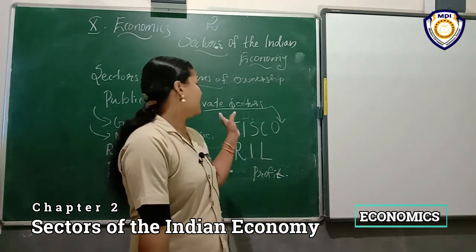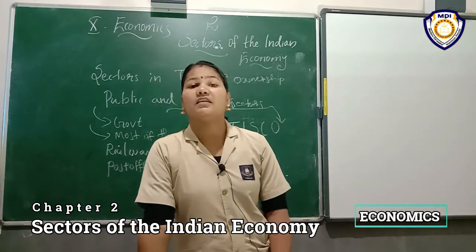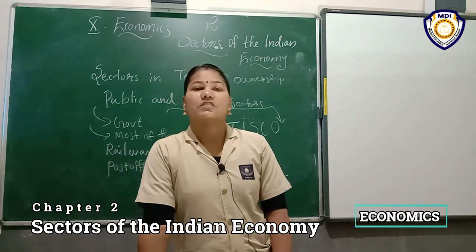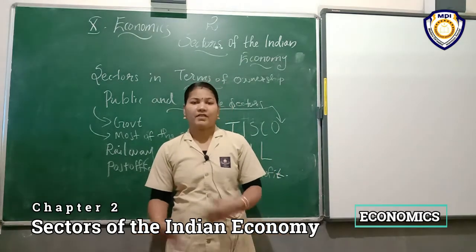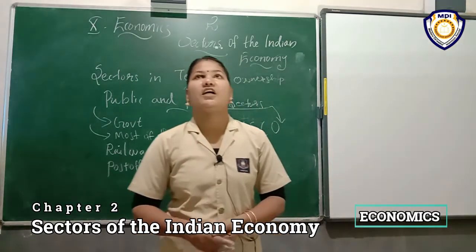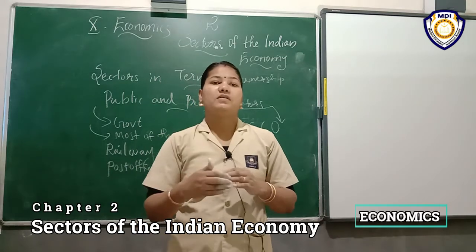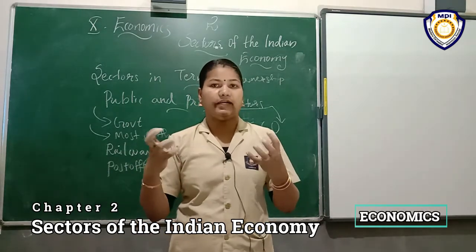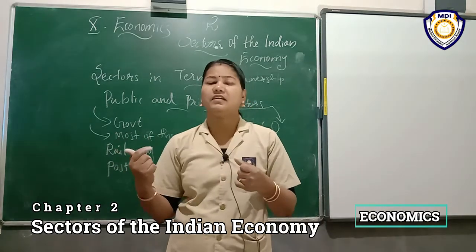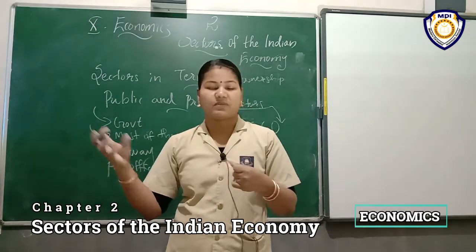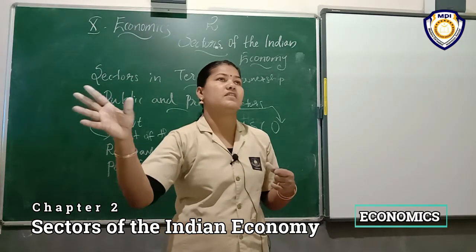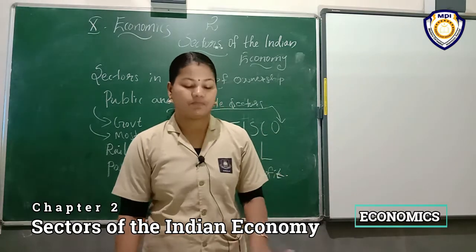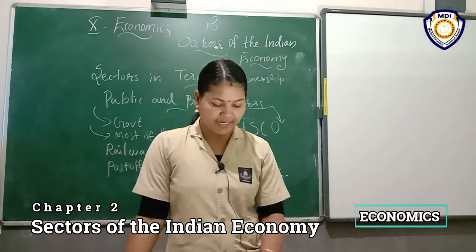Then on certain occasions the government supports the private sector or private companies, and the government also provides some facilities, especially supporting the farmers and consumers. Here is one example: the government buys grains like rice and wheat at a fair price from the farmers and gives them at a lower price to consumers. Okay, that's all.